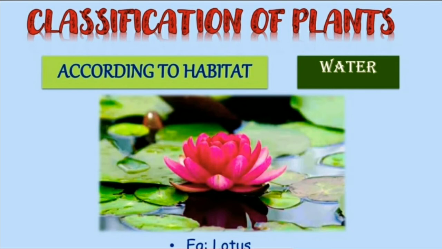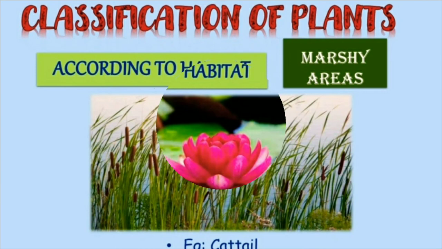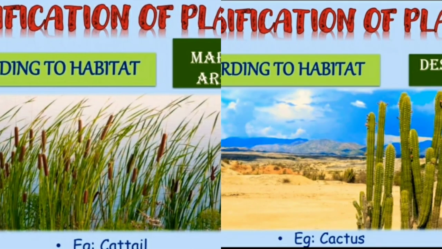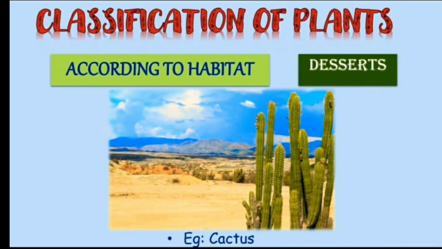Here it means the plants live in water. For example, a lotus, as you can see on your screen, children. Next is according to the habitat, which is marshy areas. For example, a cattail. Next classification according to habitat is deserts. The best example is cactus. We have seen this. Cactus grows in deserts.